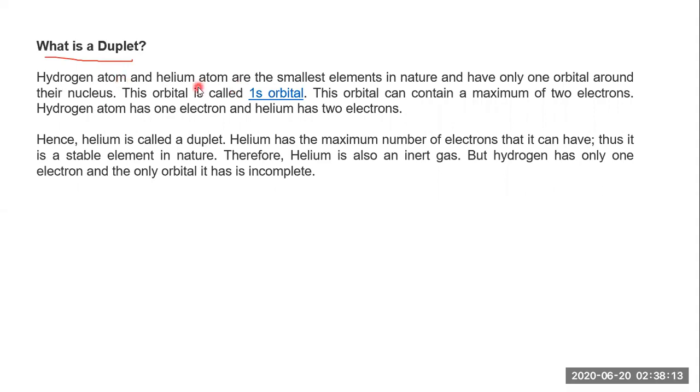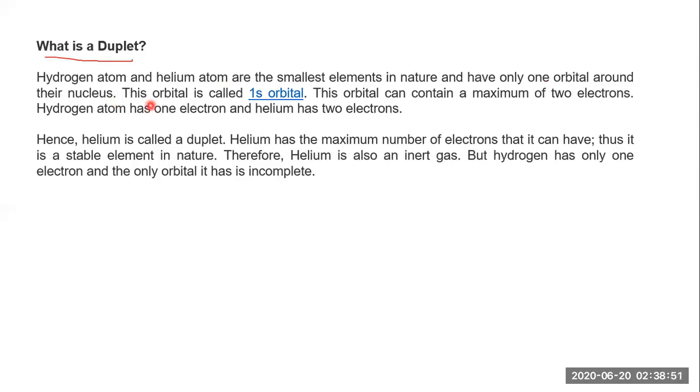This duplet is very limited to hydrogen and helium all over the periodic table, because other atoms have more than two electrons. In case of hydrogen it has one electron, in case of helium two electrons. So this rule of duplet is only limited to hydrogen and helium. Hydrogen and helium atoms are the smallest elements in nature and have only one orbit around the nucleus.